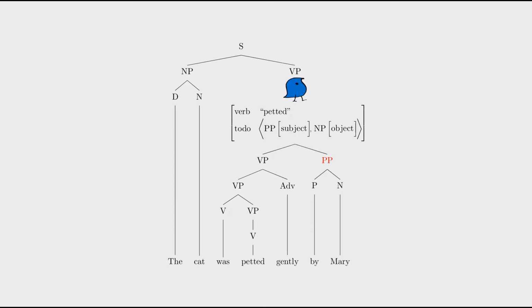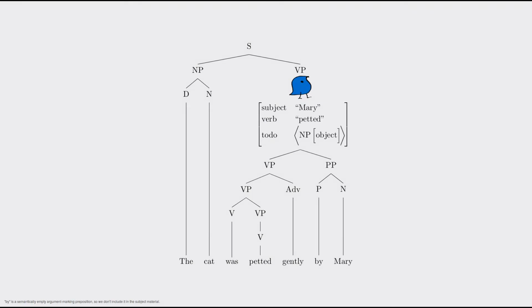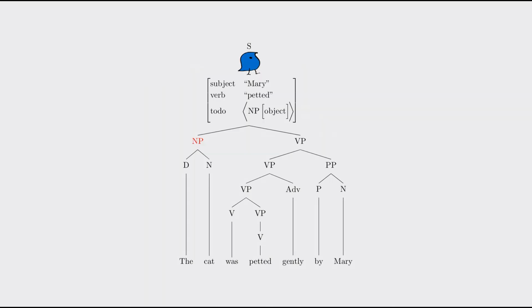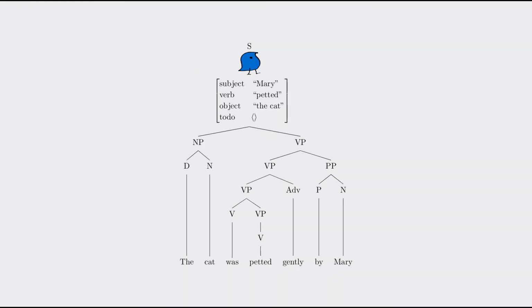PP is on her list, so she deletes it and remembers it as the label. She walks up again. MP is on her list, so she deletes it and remembers it as the label. And we have the same things in the matrix as we did before. All we had to do was slightly rejigger the to-do list.